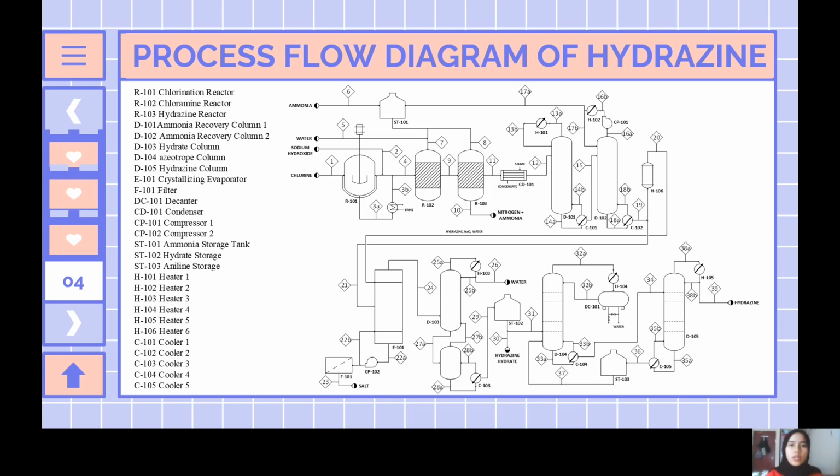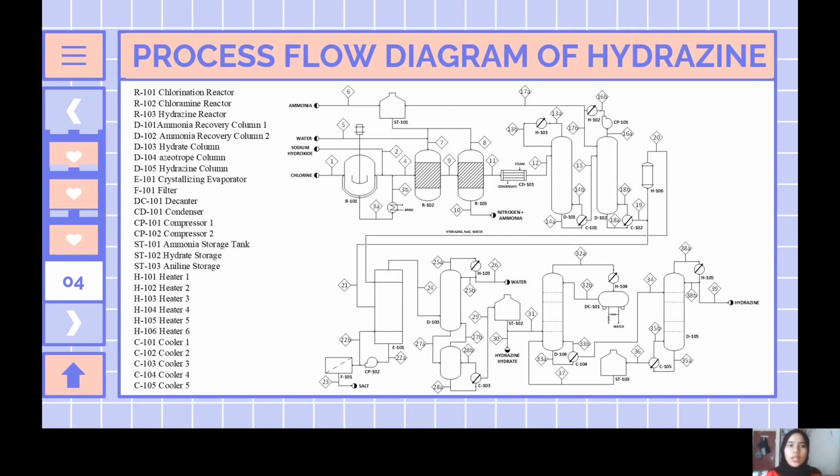After that, the outlet stream will enter the hydrazine reactor. The alkaline chloramine solution is then reacted at the temperature of 130 degrees Celsius under pressure with a 20 to 30-fold molar excess of anhydrous ammonia. The outlet stream of this process is hydrazine, sodium chloride, water, and excess ammonia. The waste in this process, which is nitrogen and ammonia, will be sent to the scrubbing tower to be treated before being disposed.